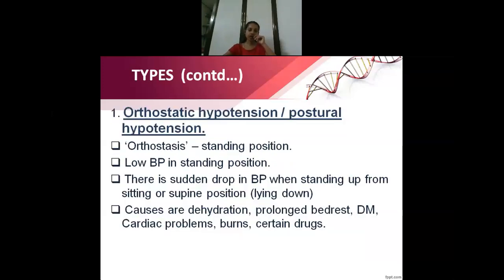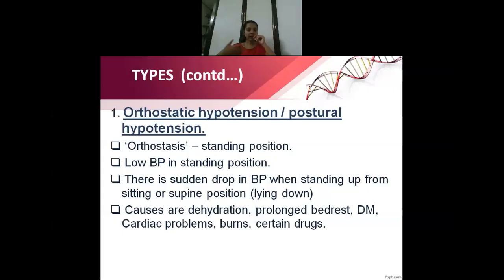First one is postural hypotension. Now postural hypotension is also referred to as orthostatic hypotension. The word orthostasis means standing position. Just remember that orthostatic hypotension means low blood pressure in standing position. By looking at the name postural, you can make out that it is something referring to position change, isn't it? So here the patient will have a sudden drop in blood pressure when they are standing up. So maybe they are sitting or they are lying down or sleeping.